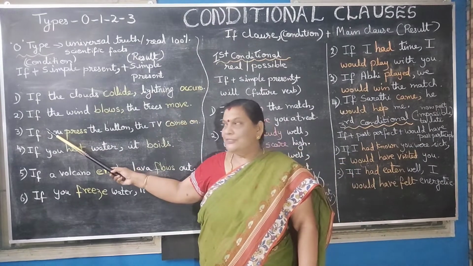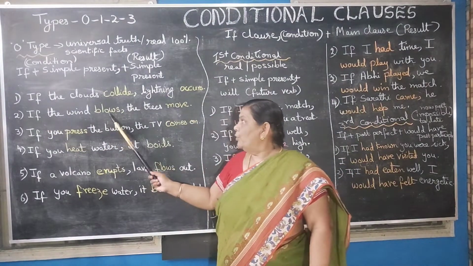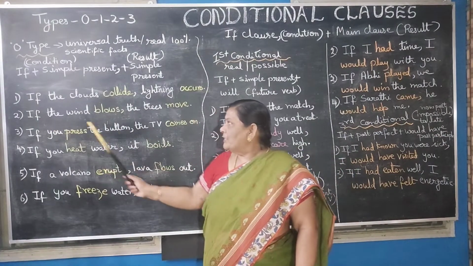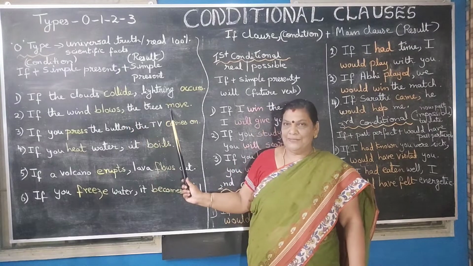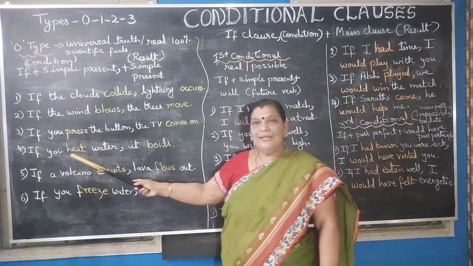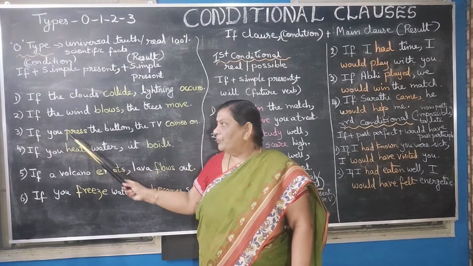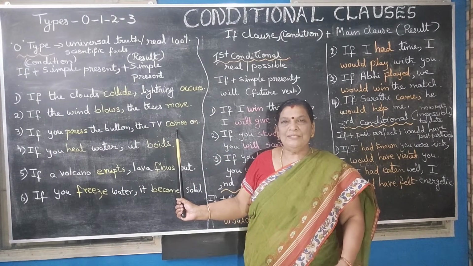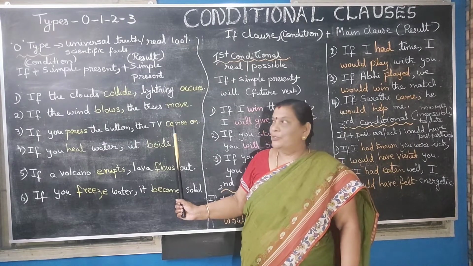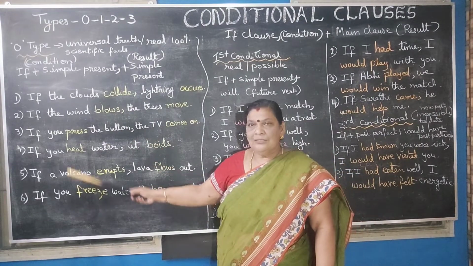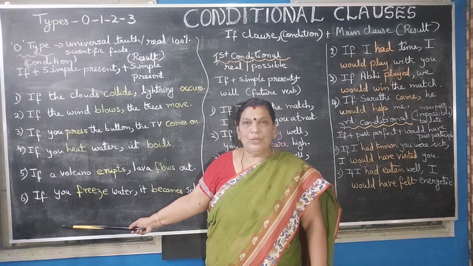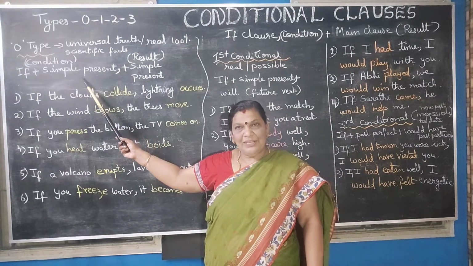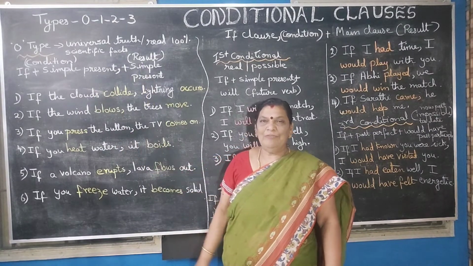The next sentence also, you see, here we have if blows moves. So here also we have if, simple present tense and simple present tense, right? Now in the third sentence, look at this word: if press comes on. So here also we have if plus simple present tense plus simple present tense. So all these sentences are zero conditional clause because the structure if plus simple present tense plus simple present tense has been followed.